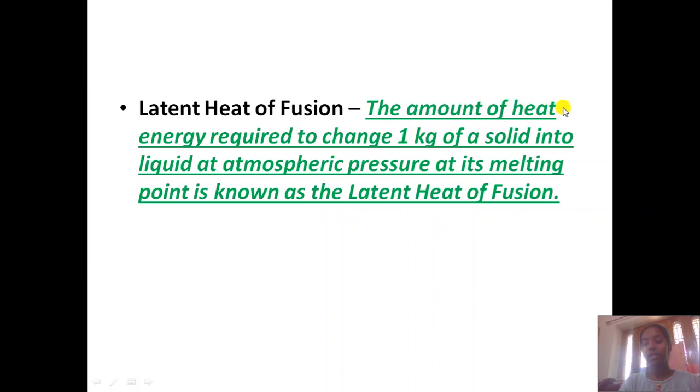So if you take some amount of heat energy and with that heat energy you convert 1 kg of solid into a liquid, we have fusion in this, and latent heat is also there because you are breaking down the force of attraction between the molecules. This is a short question, maybe in MCQs or anywhere it can come. This is latent heat of fusion: the amount of heat energy required to change 1 kg. The 1 kg is for the definition only, so you can take any amount of particles or any substance.